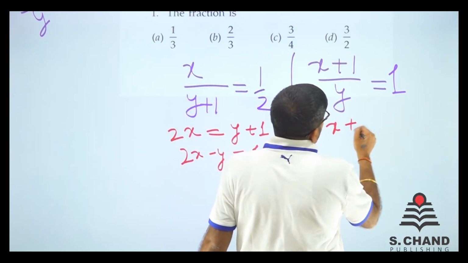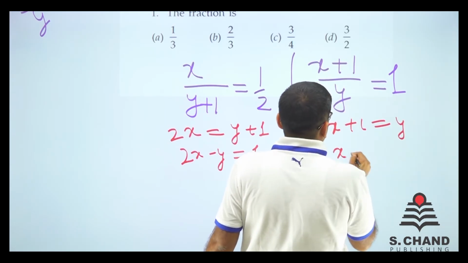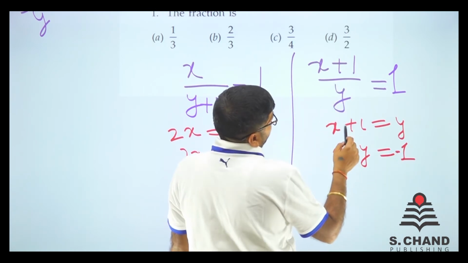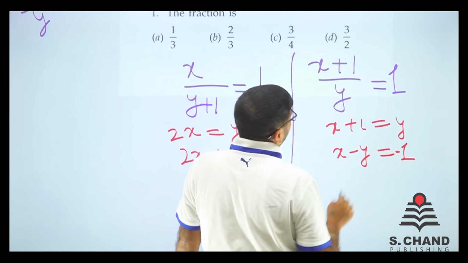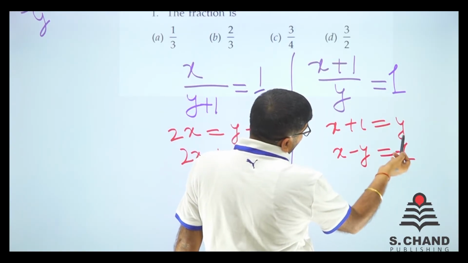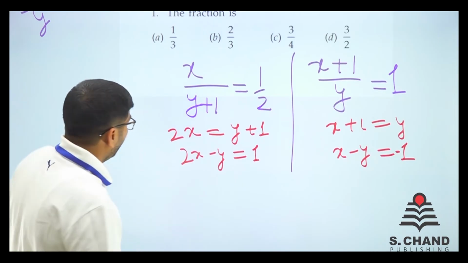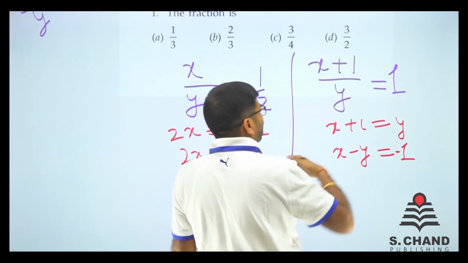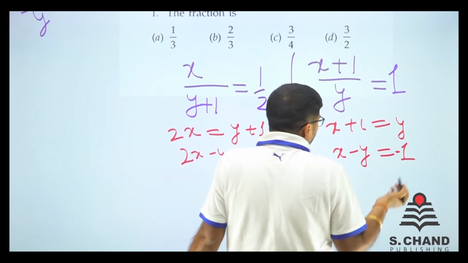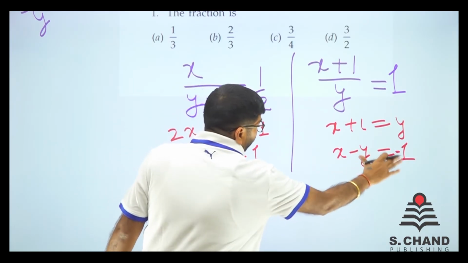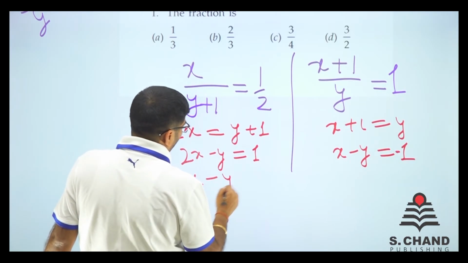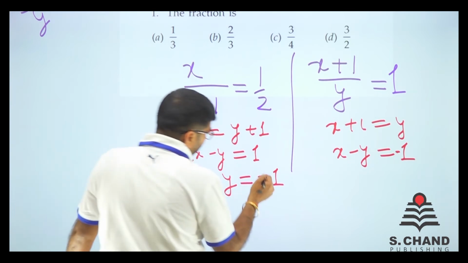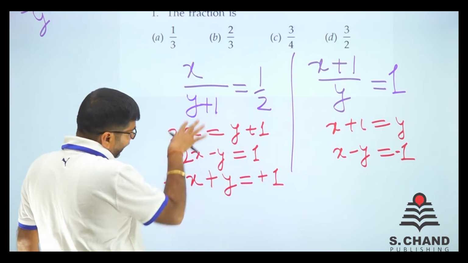Now x plus 1 is equal to y. So it says x minus y is equal to minus 1. Because what happens is y gets multiplied to 1, it is y. X plus 1, the 1 goes here as minus 1, and y comes here as minus y, right? What can we do? Say multiply this by 2. Why 2? I don't know. Do one thing. From this equation, we put it here. X minus y is equal to minus 1, right? We put minus to all, for the second equation.